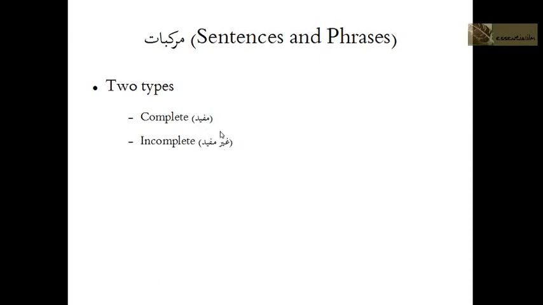So what is murakkab mufid? For example, in English, if I say Tom went to the store, okay, this is a full sentence. And a murakkab غير مفيد would be, for example, if I was to say Tom's green shirt. Now, what about Tom's green shirt? Right? It's not a full sentence, so that would be غير مفيد.